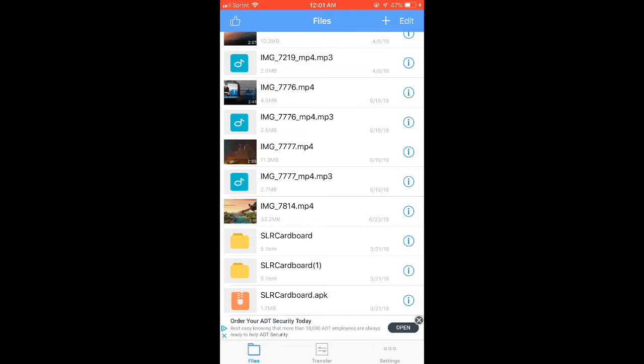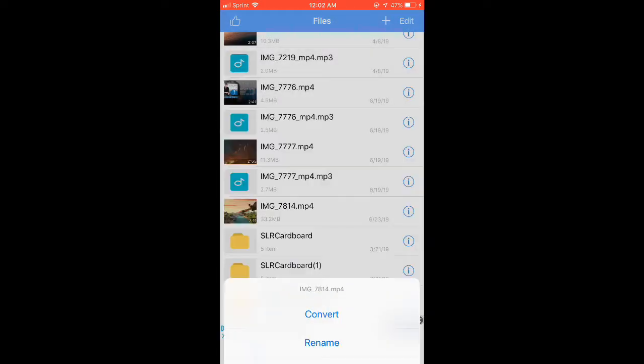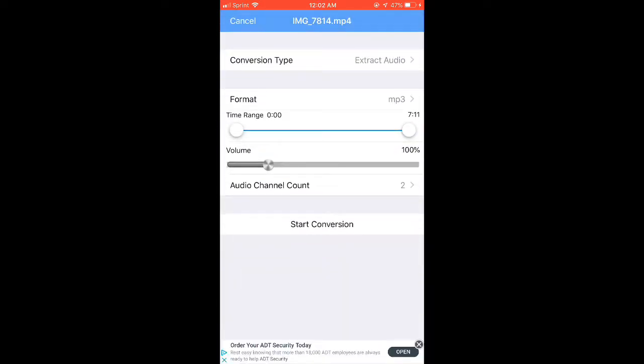You're gonna push the little icon over here on the right, the little eye, and then you're gonna push convert, and it's already on MP3. I recommend just keeping the volume at 100 because it's gonna make your audio shit. So push start conversion. If it's a longer video, it will take a bit to convert.